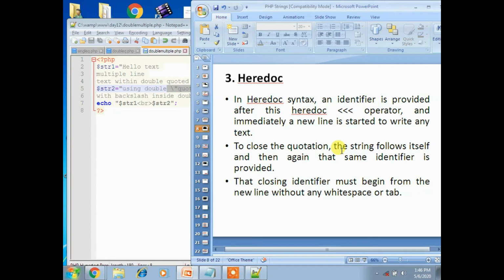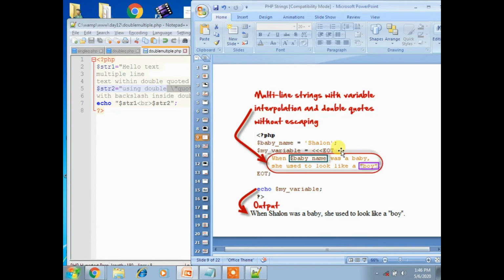So consider, I'll give one example which you can understand easily. Here I am using baby underscore name. I am taking one variable equal to Shalom, and I am taking another variable, my underscore variable, which has the triple less than symbol and EOT, nothing but end of text. I am using end of text here as a string delimiter.